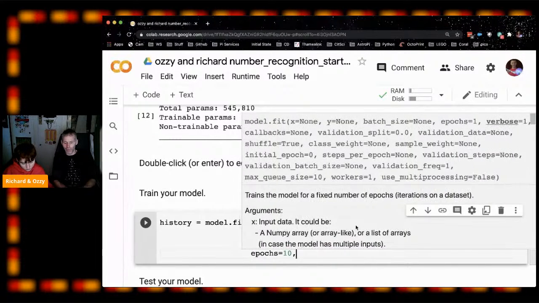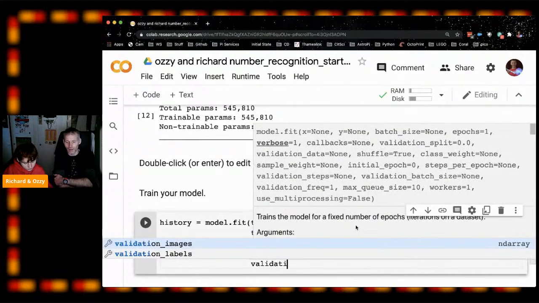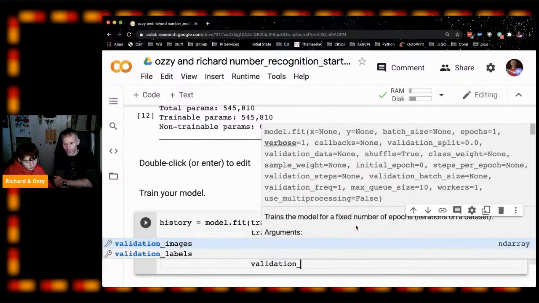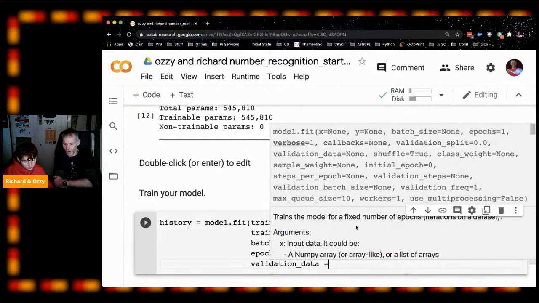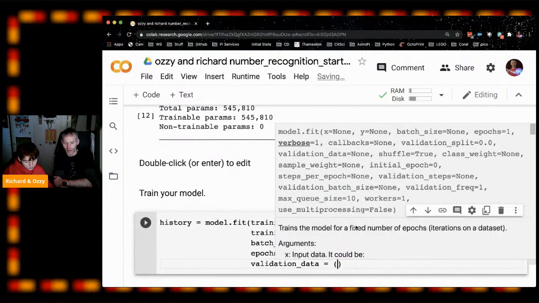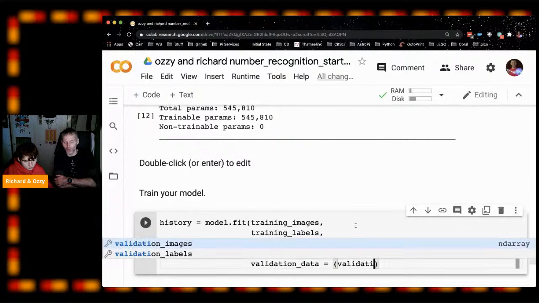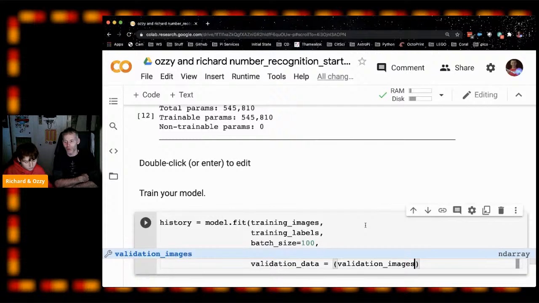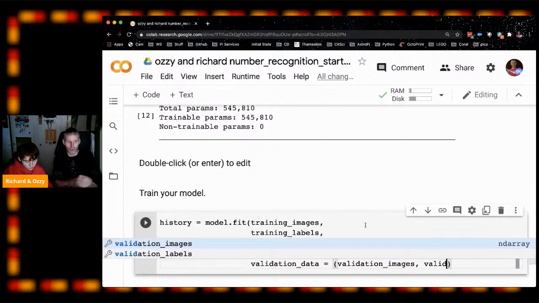And we need to tell it about the validation data. Once it's fitted to the model, it will try it with some other images just to see how good it's doing. Make sure that it's not only being trained on the training data, but it's not only going to work on the training data.